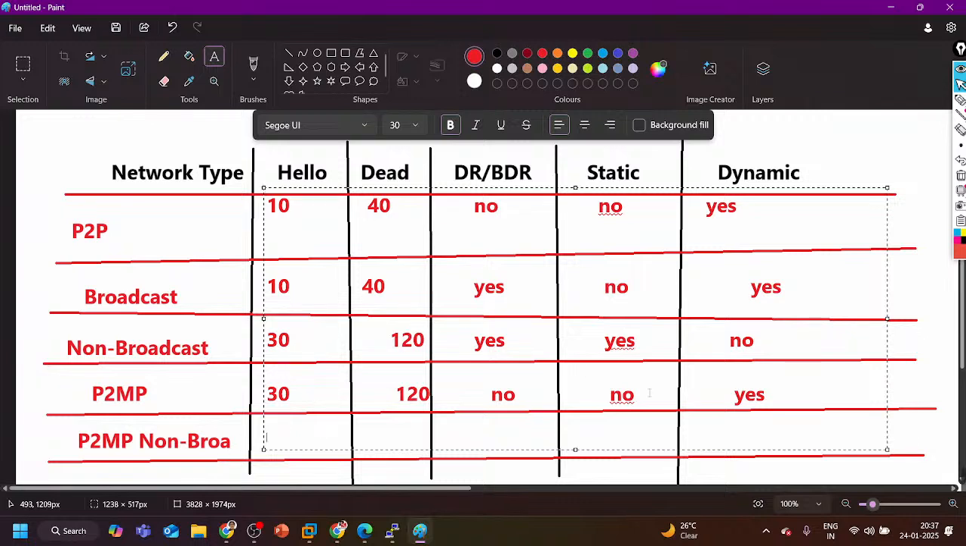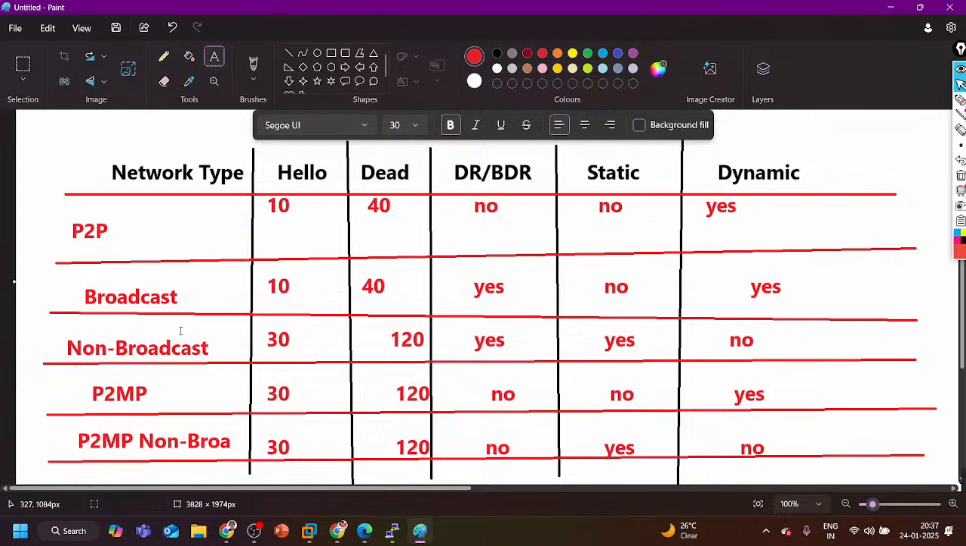We have a static neighborship only in non-broadcast network type, right? Again here, in point to multipoint non-broadcast, the timer is going to be the same, 30 seconds, 120. And DR BDR again in non-broadcast, no. Static neighborship, yes, in the non-broadcast network type, and dynamic neighborship is not possible. So this way also you can memorize it.